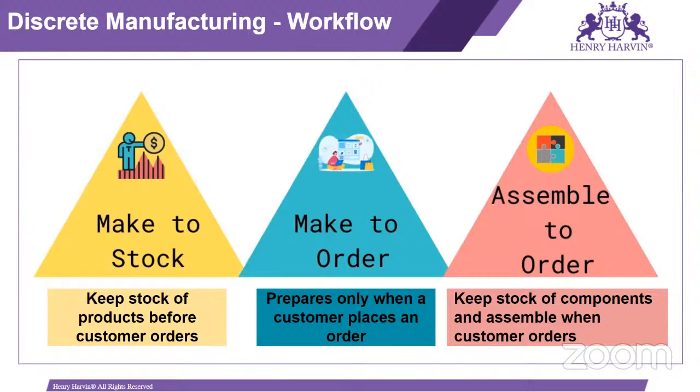In make to order, we prepare only when the customer places an order. So whenever a customer order is there, only then can we start the manufacturing. And the third one is assemble to order. Up to some semi-finished level, we can manufacture the material, and when we get the customer order, only then can we produce the finished material. So up to assembly level, we can manufacture. This is assemble to order: keep stock of components and assemble when the customer orders.